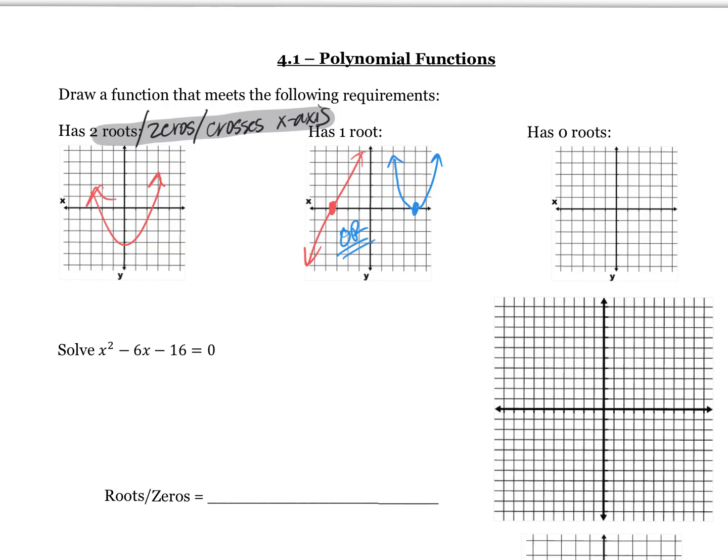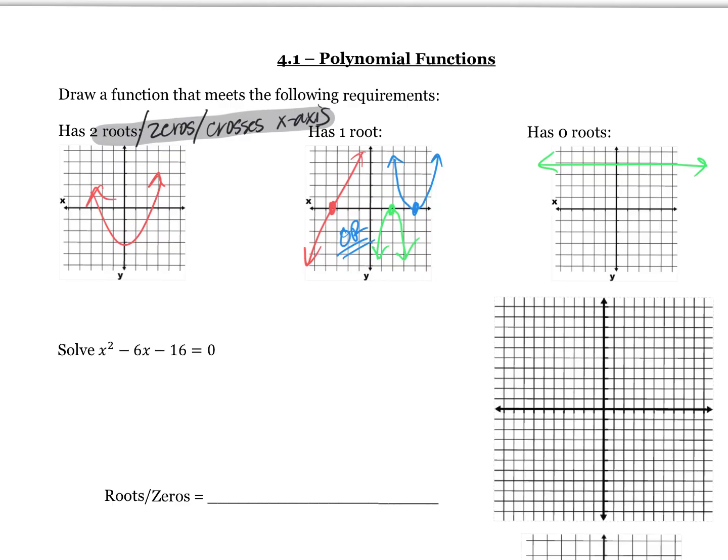What if Richardson's like, I'm not feeling happy, I'm still feeling sad, and his looks like this? Does his still have one root? Sure does. No roots. Ben said this. Does that ever cross that x-axis?